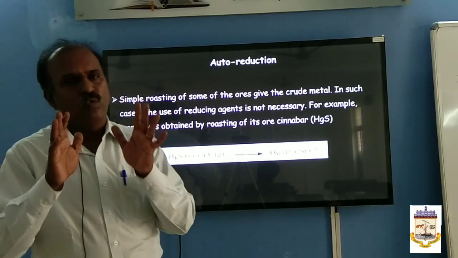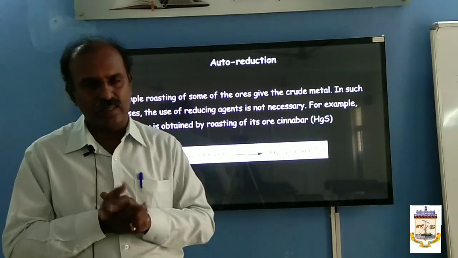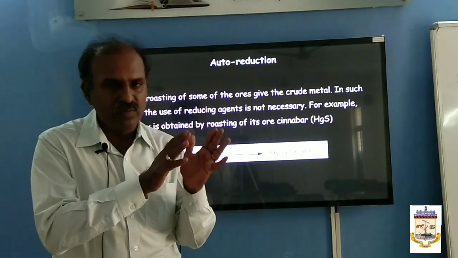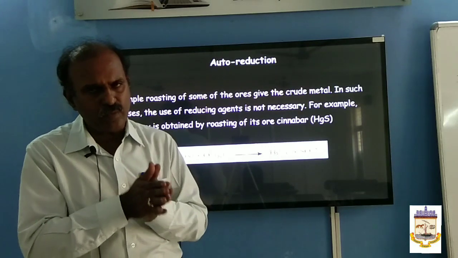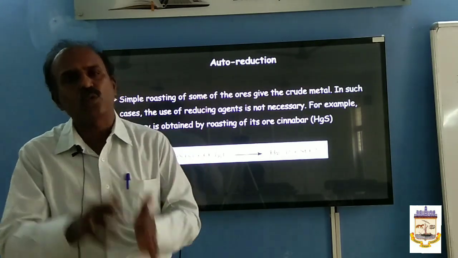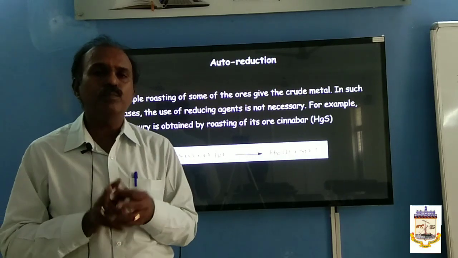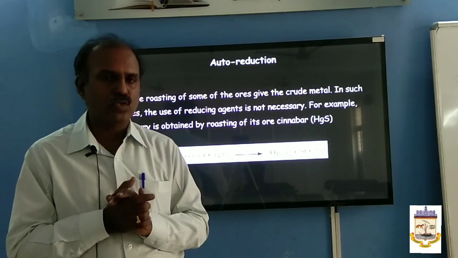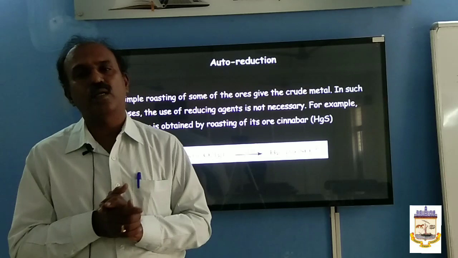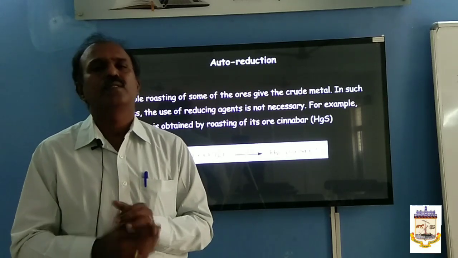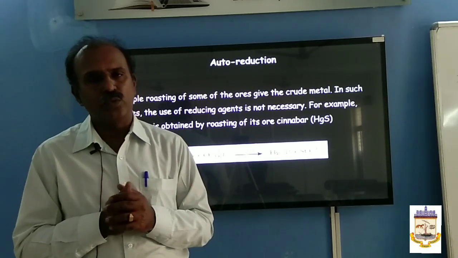So now we have prepared crude metal. Understand? First we concentrated the ore, then we converted the ore into crude metal. In the next video, we'll see how to purify the crude metal. That is called purification of crude metal, or refining of crude metal. That we'll see in the next video.